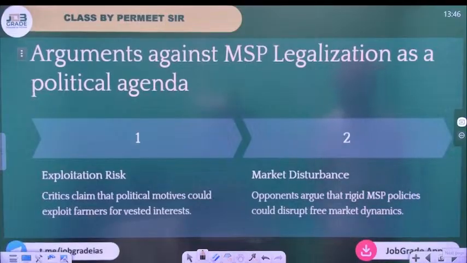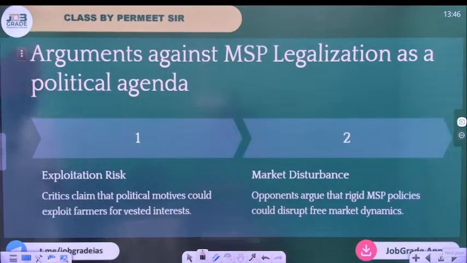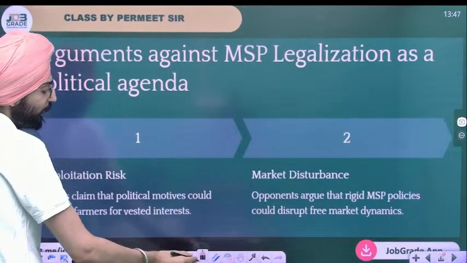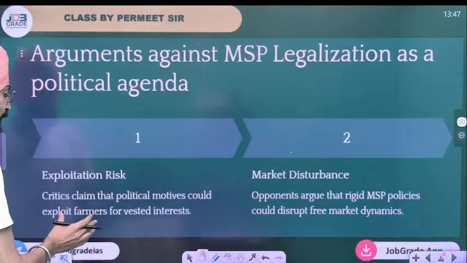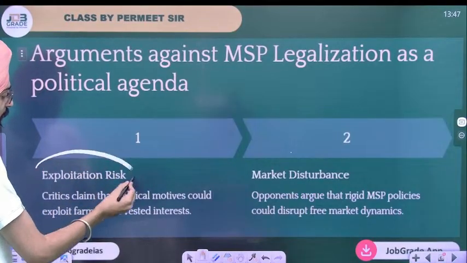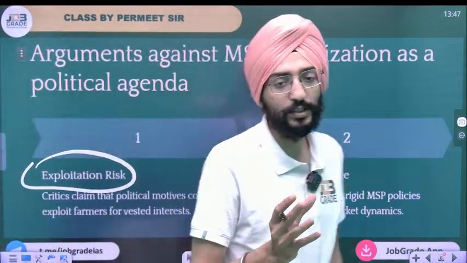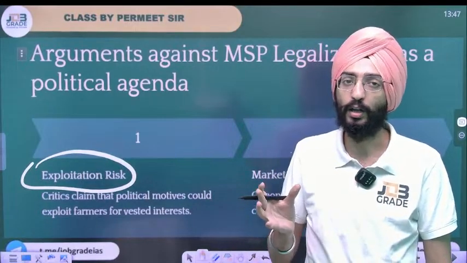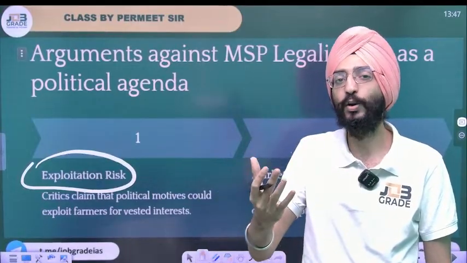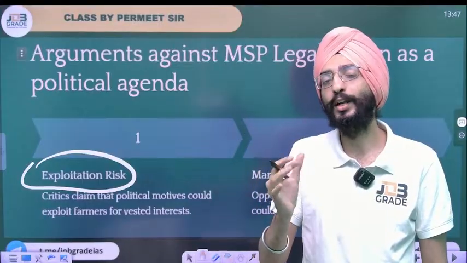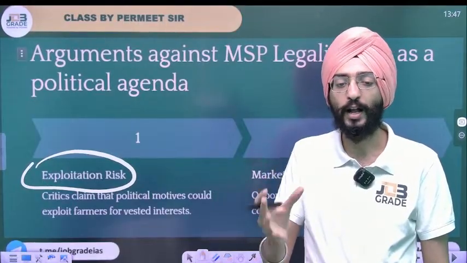Again, arguments against MSP legalization: exploitation risk. Critics claim that political motives could exploit farmers for vested interests. That could be, because if you legalize MSP, a farmer will become a pro to you, a friend to you, the government. So the government can, of course, misuse these political groups or farmer protesting groups for their own benefit. Again, that's a political angle.